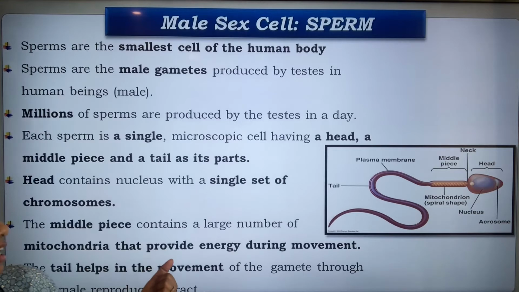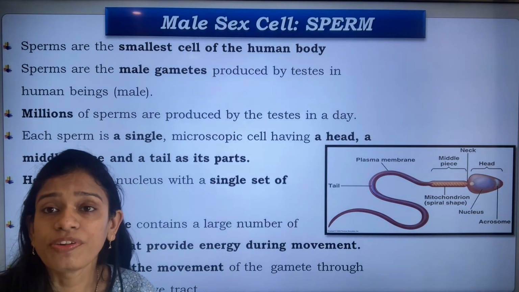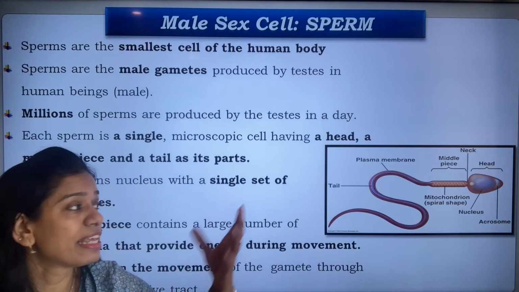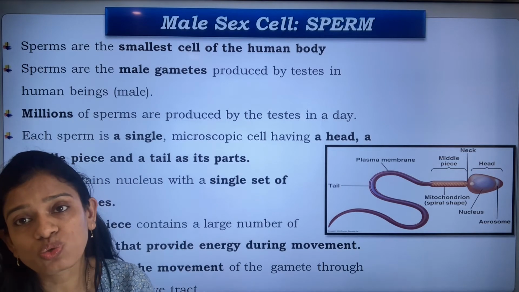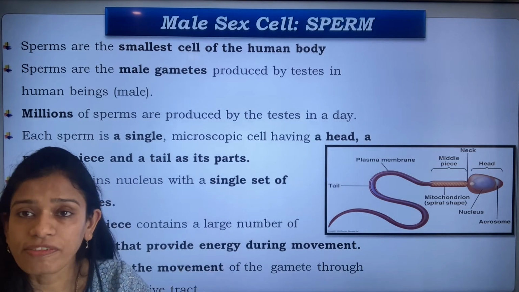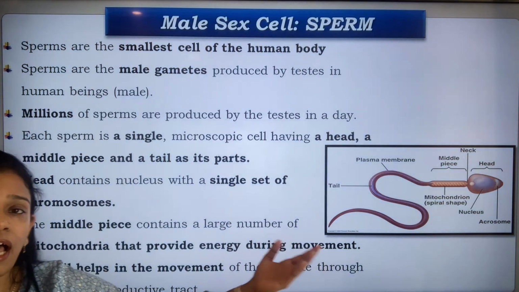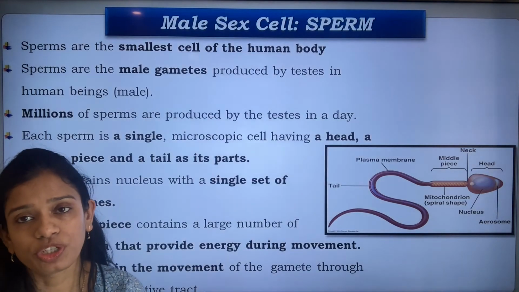The middle piece contains the mitochondria, because we know that mitochondria is the powerhouse of the cell. So the mitochondria provides the sperm with the energy, or the ATP, in order to swim, in order to travel. And the tail, that is the third part, helps in the locomotion of the sperm.